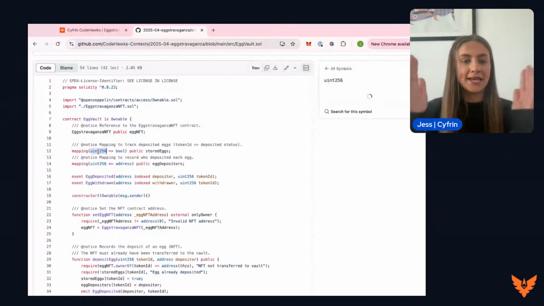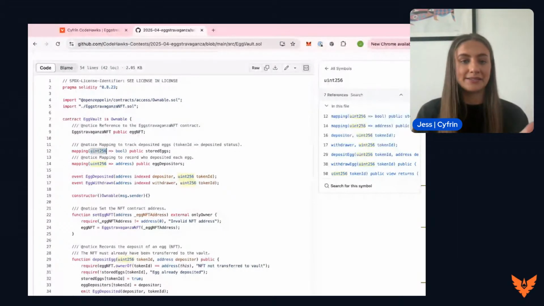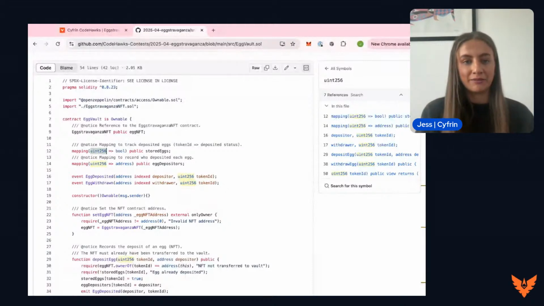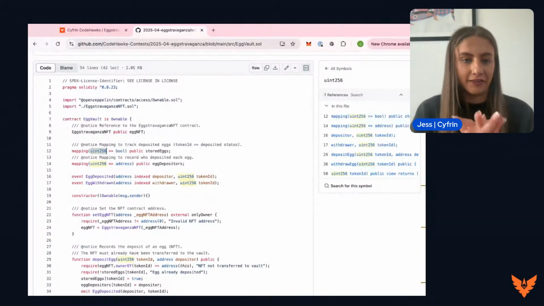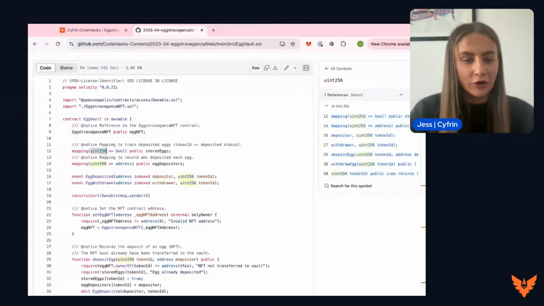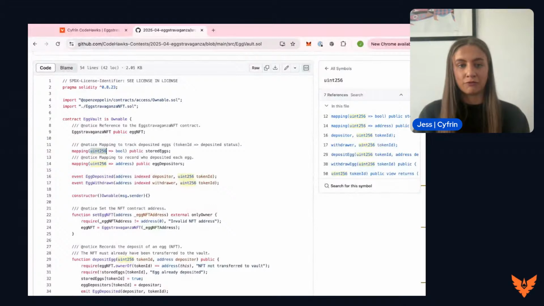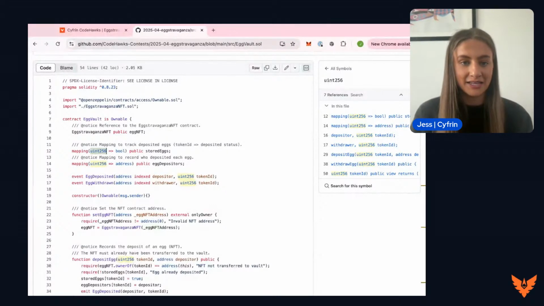So if we have 10 tokens that are minted, we should be able to put into this mapping number 3, and we should be able to see true or false. Has this been deposited into the vault or not? Through this mapping. We are then going to have another mapping to record who deposited each egg. So if token number 3 has been deposited into the vault, we should be able to put number 3 into this mapping and get out the address of the depositor, the token owner.